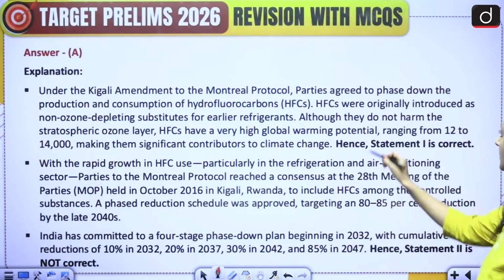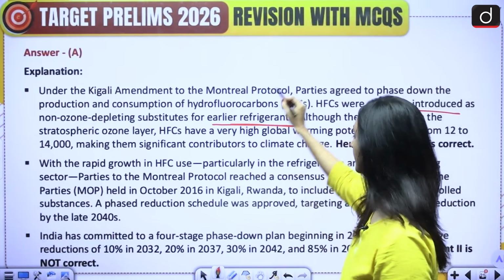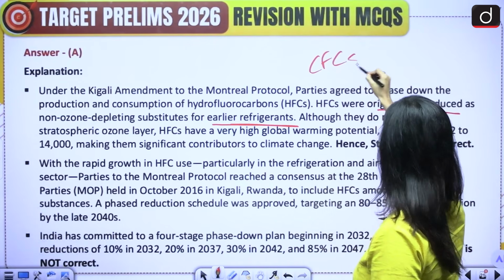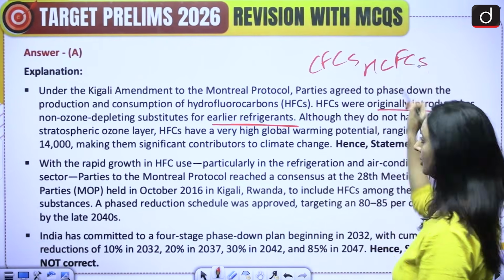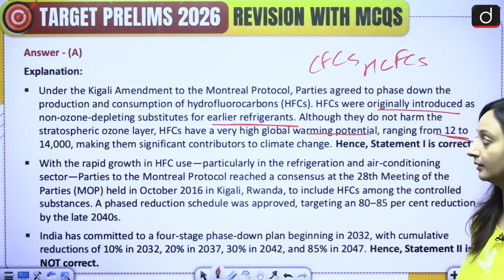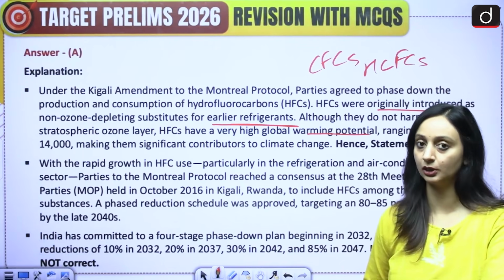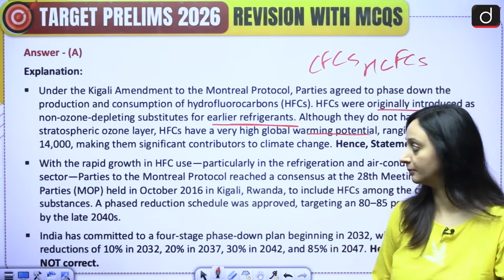Okay, so HFCs were originally introduced as non-ozone depleting substitutes for earlier refrigerants like CFCs and HCFCs. But they have a very high global warming potential, ranging from 12 to 14,000, which makes them serious contributors to climate change. So they are also going to bring adverse effects to our climate.